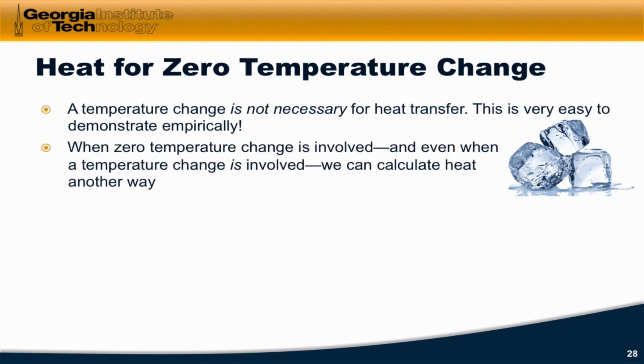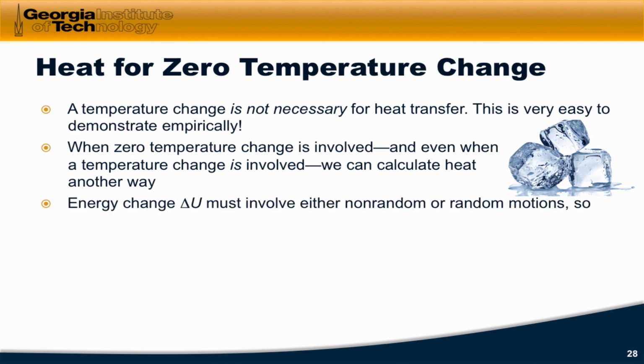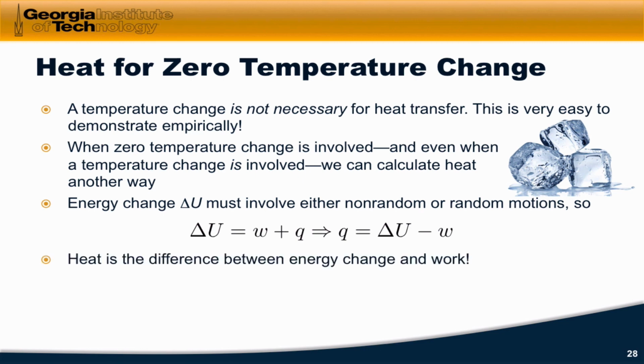We can still calculate heat transferred another way when no temperature change is involved, and it uses this idea that internal energy change is the sum of heat and work. Energy change must involve either non-random or random motion, so we can write delta U is equal to the sum of work and heat. And so the heat can be calculated as the change in internal energy minus the work. So if we know the work and the internal energy change, we can calculate the heat. Heat is the difference between the change in internal energy and the work. This is also useful in other contexts, which we'll see in a second.